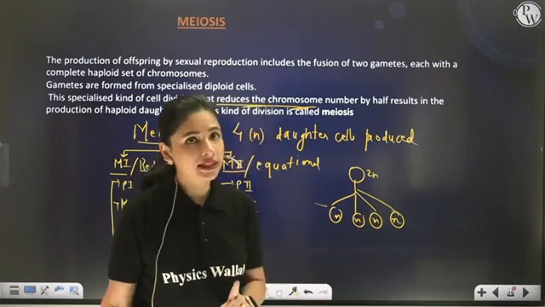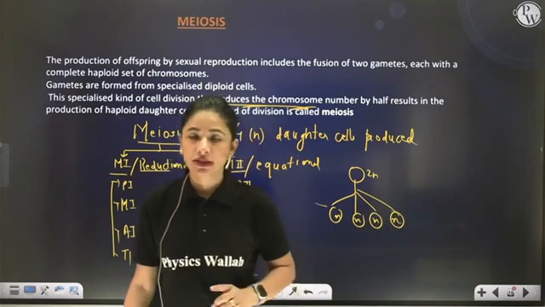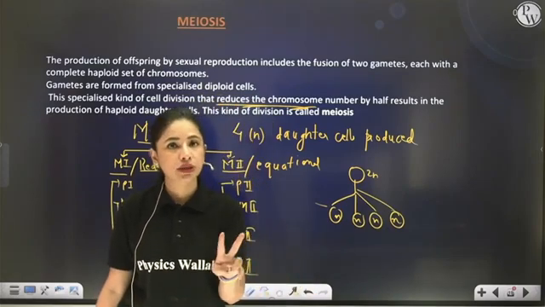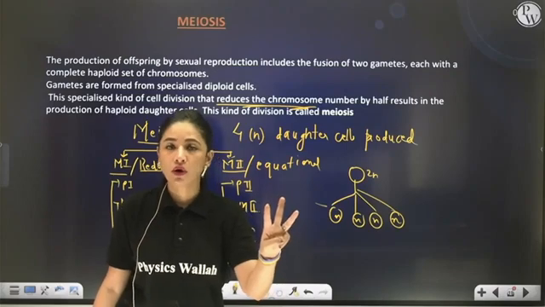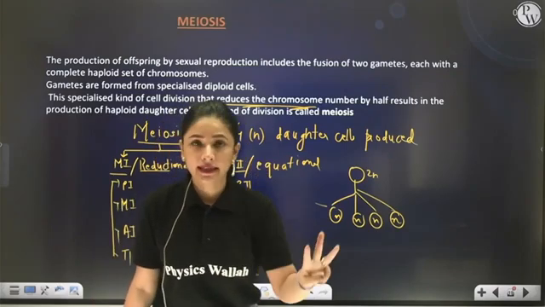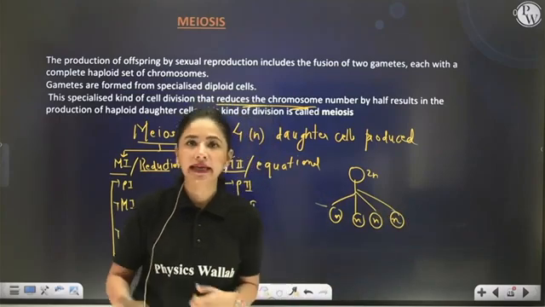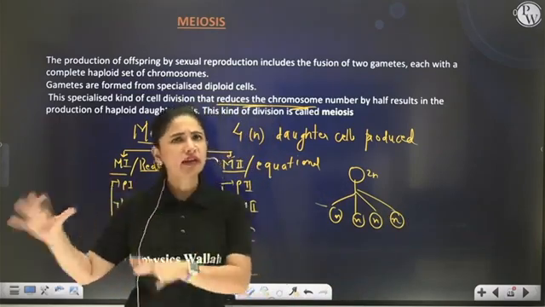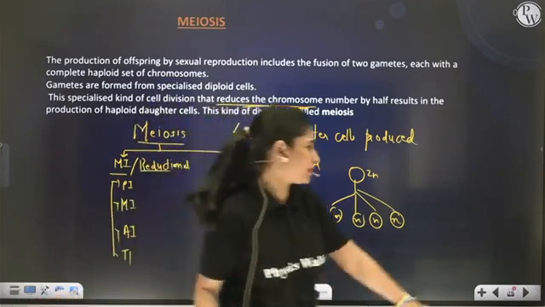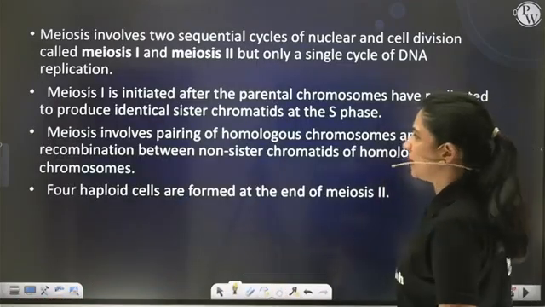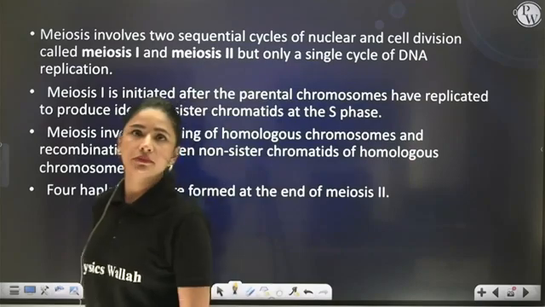And one more point I have told you, that during meiosis there are 2 rounds of nuclear division but only 1 round of DNA replication that takes place just in the beginning of the process, like interphase, like that of mitosis also. Now read the statements.